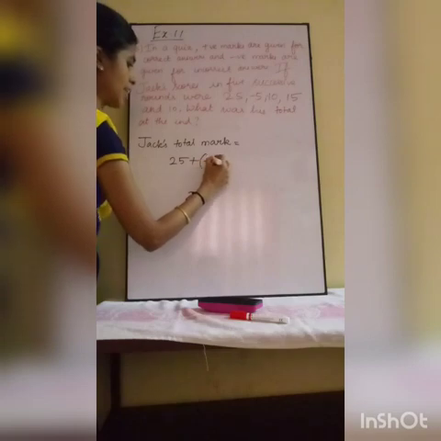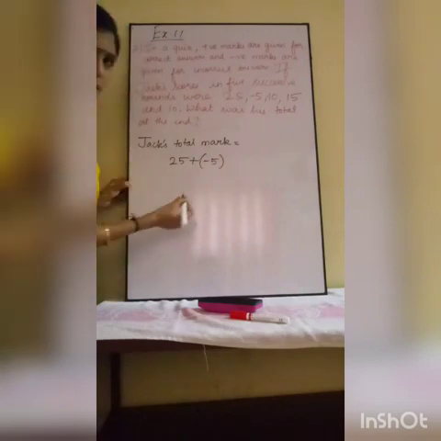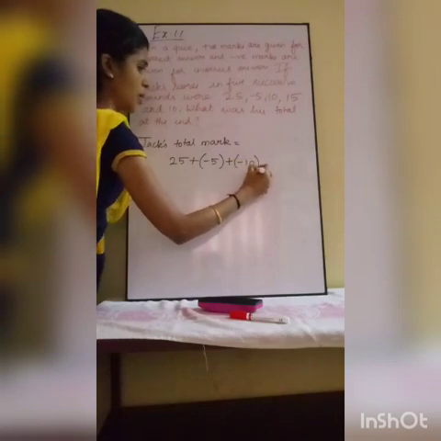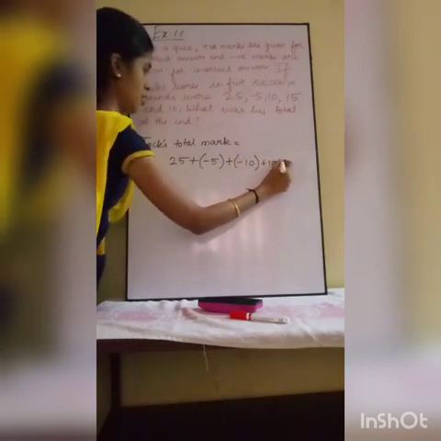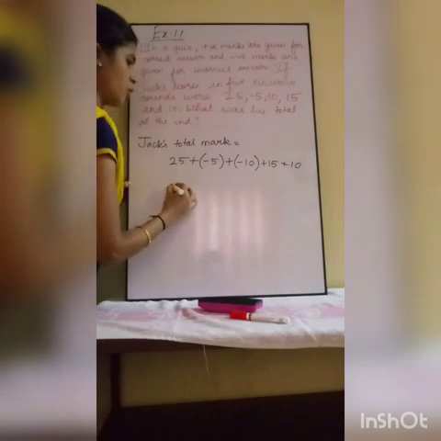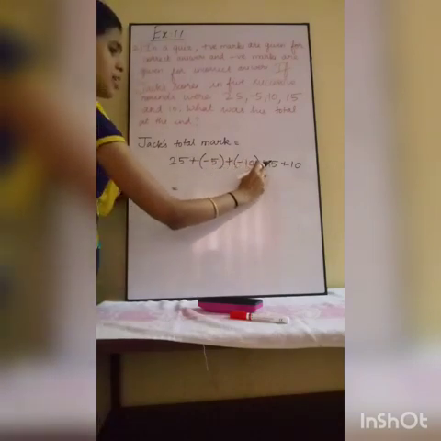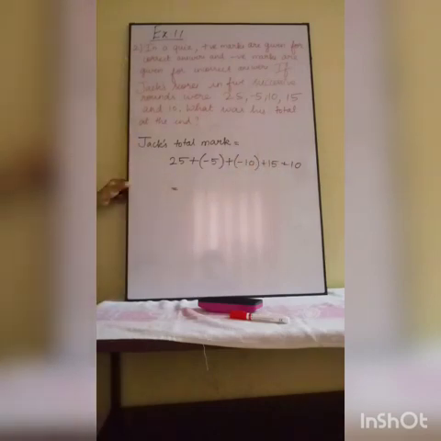25 plus minus 5, because minus 5 is your mark, so you are going to add it. Plus minus 10. Plus 15. Plus 10. Okay, 25 plus minus 5 plus minus 10 plus 15 plus 10. We are just going to add to find the total mark.